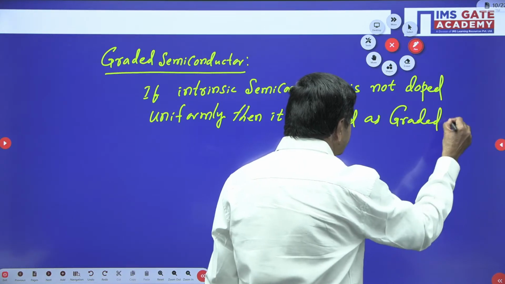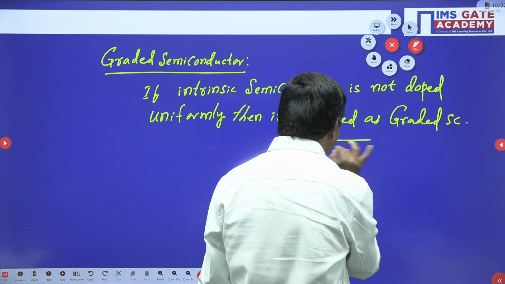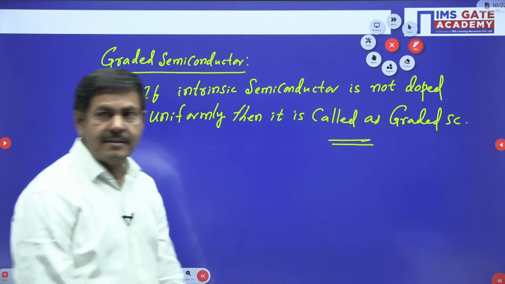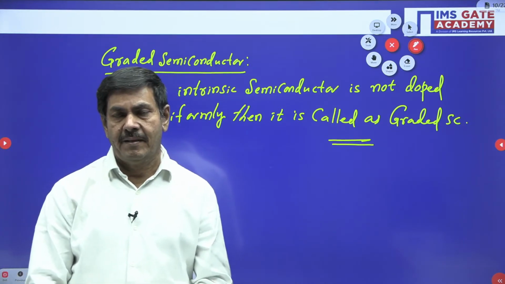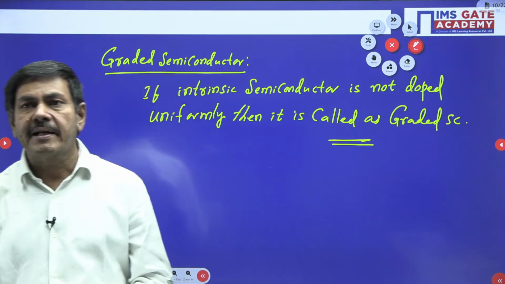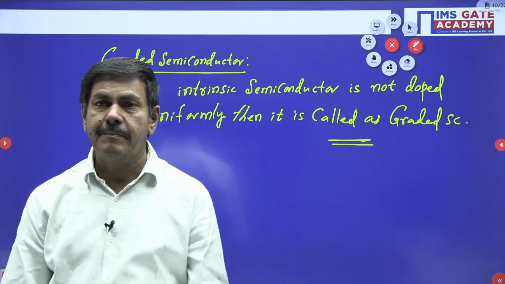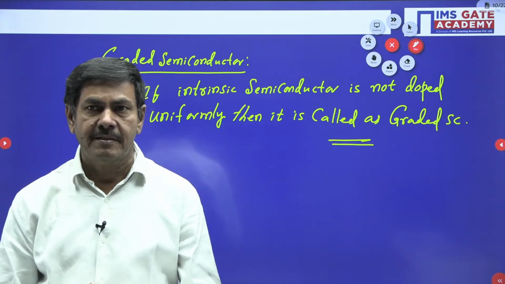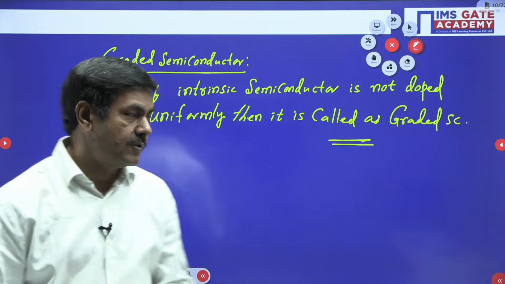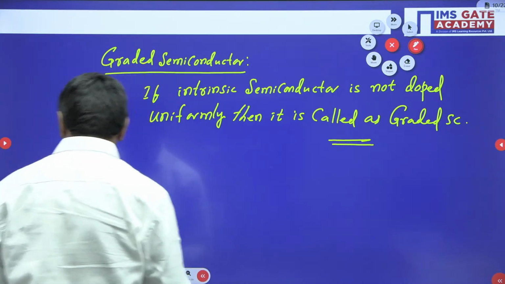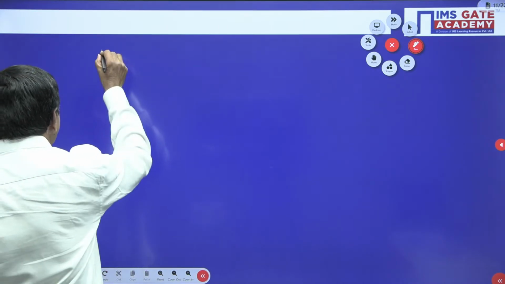Graded semiconductor, I can say. This is the more important information. Sir, why do you explain this graded semiconductor? In the graded semiconductor, one mechanism is possible, and that mechanism is nothing but diffusion. So I need to give the definition for diffusion, and then afterwards we can do problem solving. So here, diffusion is required.